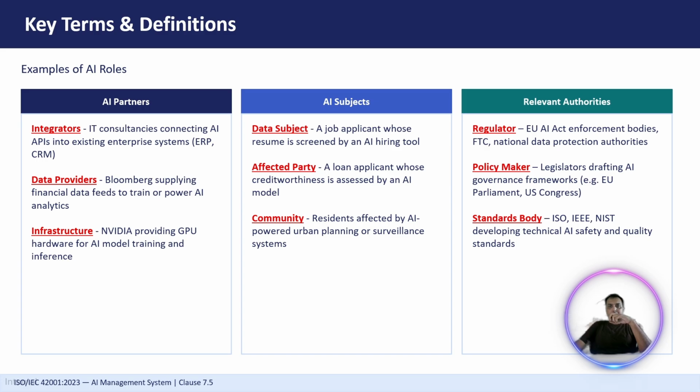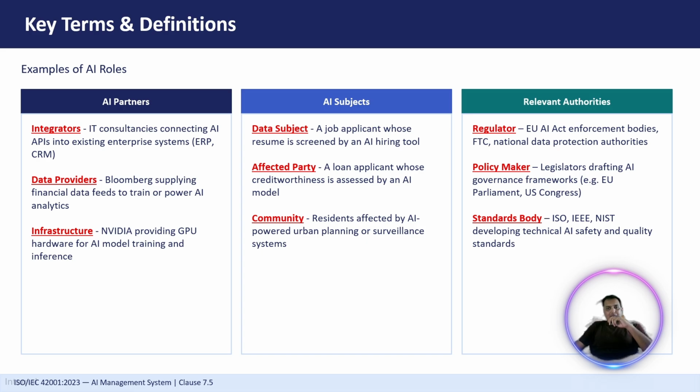The next we have is AI regulators. Regulators are basically the people who enforce AI-related laws and investigate violations, right? Examples can be the European Union AI Act, data protection laws, or any kind of national regulations. Then we have policymakers. Policymakers are those who create AI laws, regulations, and governance frameworks, such as government bodies or a parliament. We can call them policymakers.